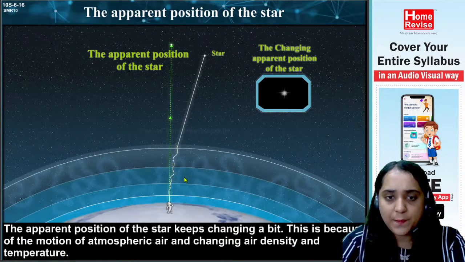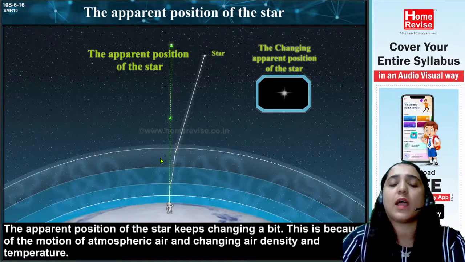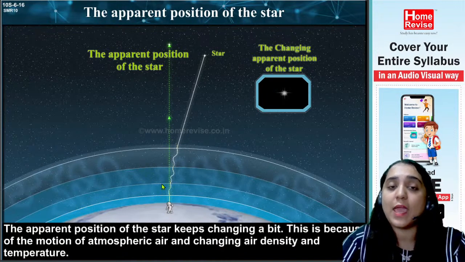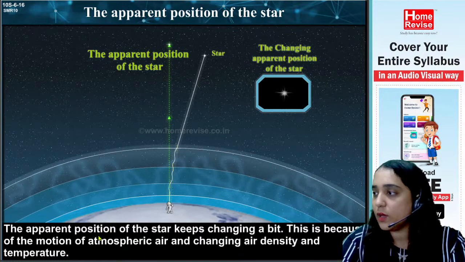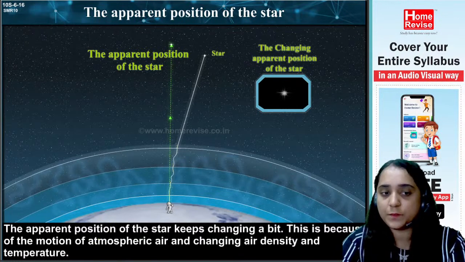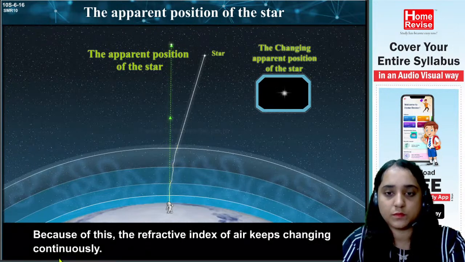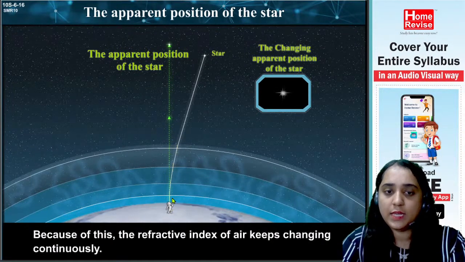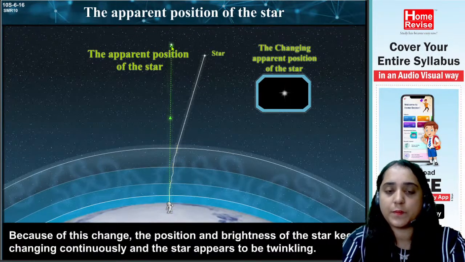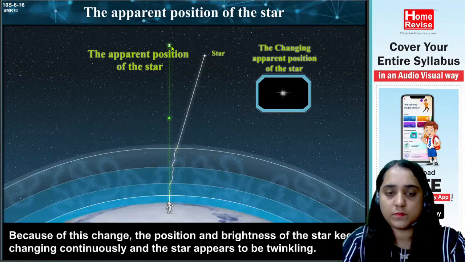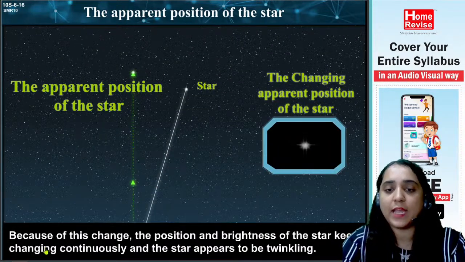So there is a change in the temperature, there is a change in the air density, and all this plays an important role for the apparent position of the stars and the twinkling of these stars. Okay? Yes, pay attention. Because of this, the refractive index of air keeps changing continuously. Can you see this changing? Because of this change, the apparent position and brightness of the star keep changing continuously, and the star appears to be blinking, to be twinkling.